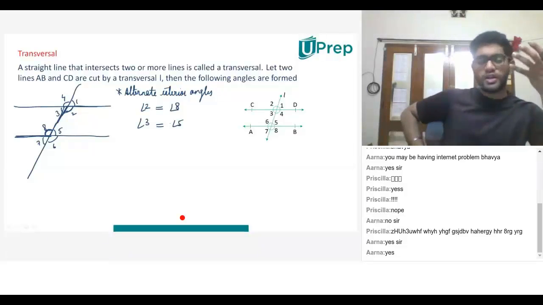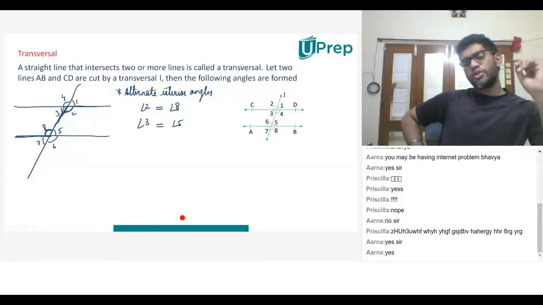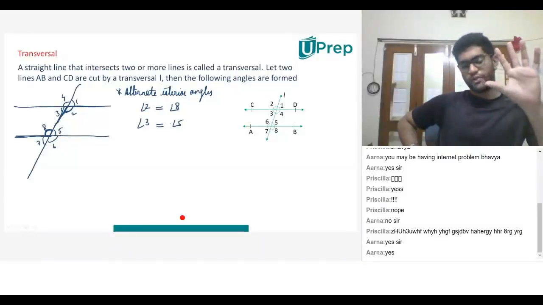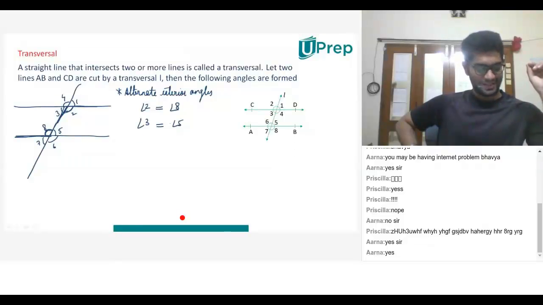Now, what do you think would be the next theorem? If I'm talking about alternate interior angles, like Priscilla has rightly said, 2, 8, 3 and 5, then next is alternate exterior angles. Perfect. Now, who can tell me what alternate exterior angles are? Wait. Everyone's going to get a chance. Relax. Bhavya, tell me.